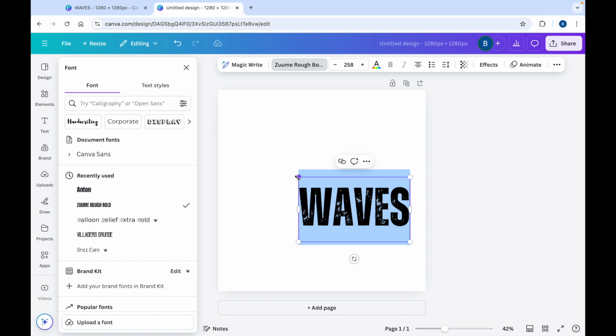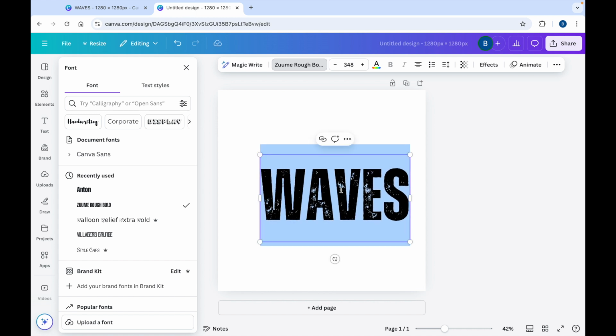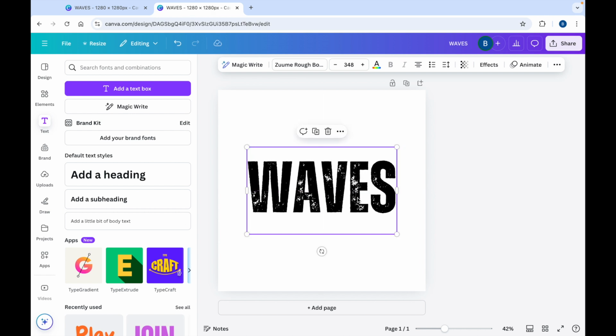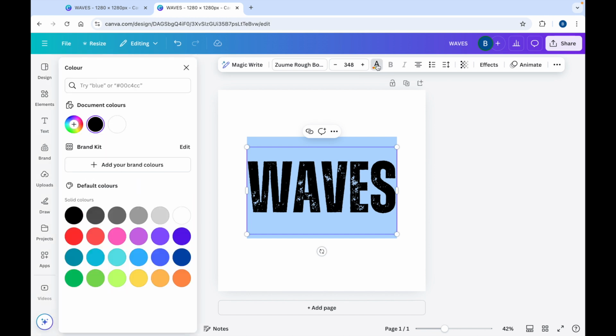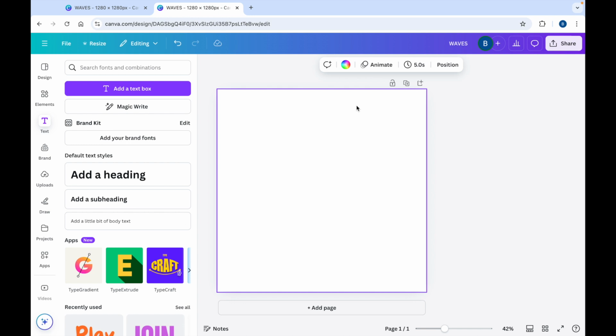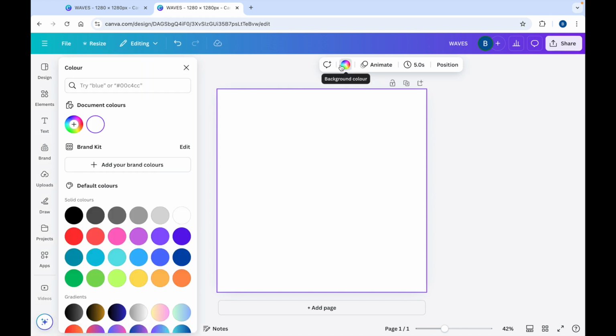Increase the size. Put it in the center. Then we want to change the color of the text to white. And then we're going to change the background to black.